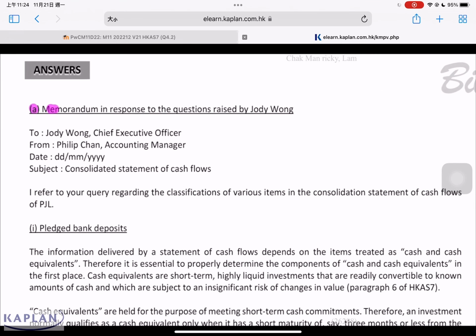A. We are required to do a memo. You must have proper format of memo. To CEO Wong, from you, accounting manager, the date, the subject, and the simple introduction, and we start to explain the issue.